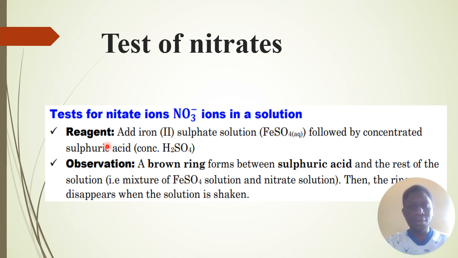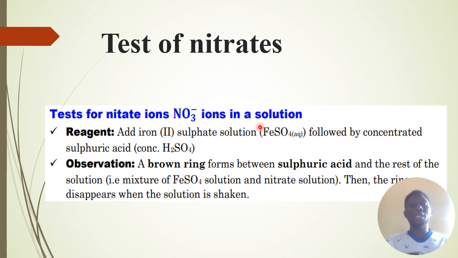When you are testing, remember we have what we call a reagent, the substance that we use during testing, and then you have to show what you observe. The reagent that we use is iron 2 sulfate solution. When you say it is a solution, it is aqueous. And then this reagent is followed by concentrated sulfuric acid.